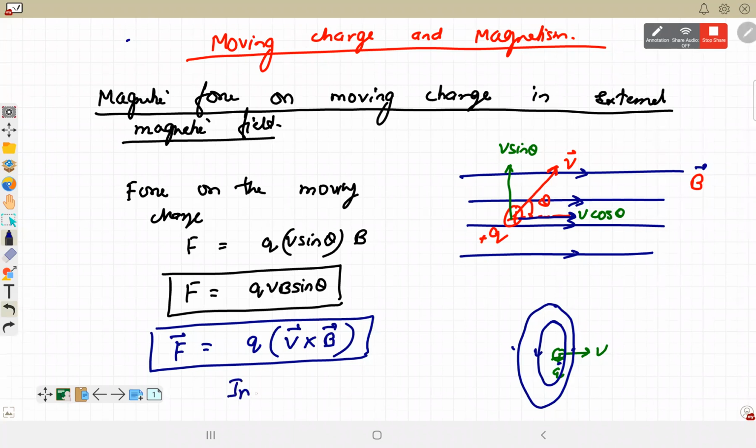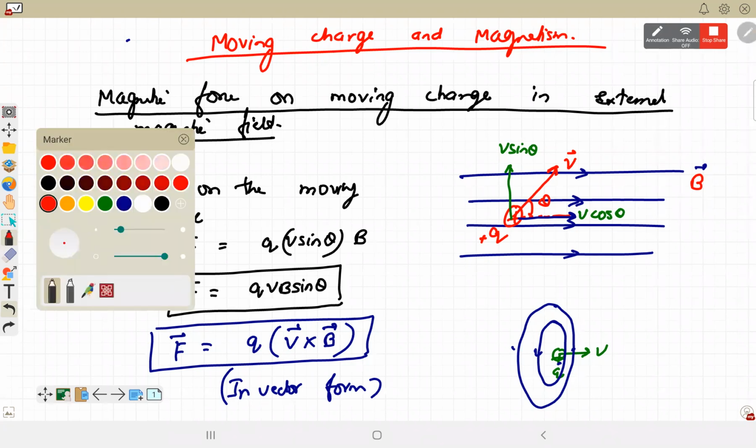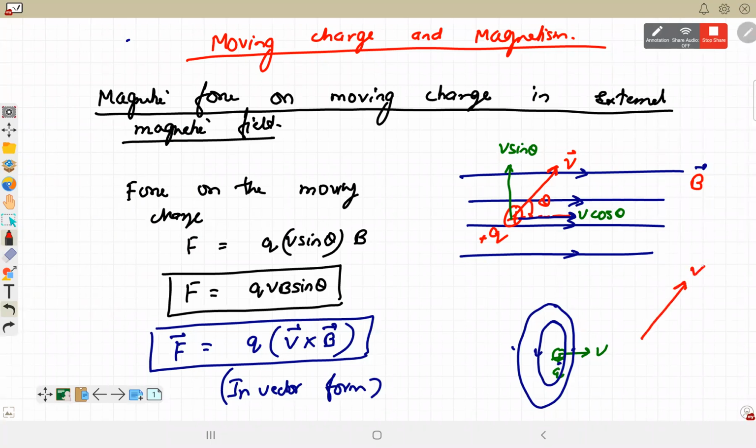In vector form, if we rearrange this formula, then we got the formula of magnetic force acting on a charged particle as Q into V cross B. This will give us the direction. The direction of cross product is given by right hand rule. What did we do in the right hand rule? We rotate our right hand from the first vector to the second vector and the thumb points the direction of magnetic force.